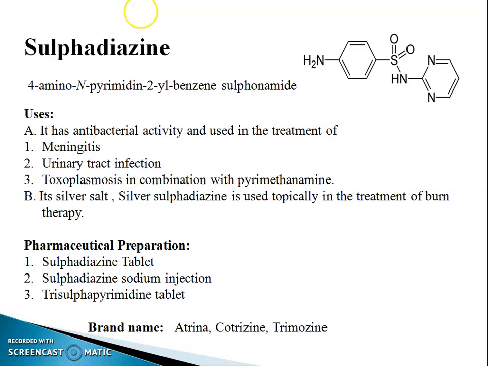Uses of sulfadiazine: it has antibacterial activity and is used in the treatment of meningitis, urinary tract infection, and toxoplasmosis in combination with pyrimethamine. Its silver salt, silver sulfadiazine, is used topically in burn therapy. Pharmaceutical preparations are sulfadiazine tablet, sulfadiazine sodium injection, and trisulfapyrimidine tablet. Brand names: Atrina, Cotrizine and Trimozine.